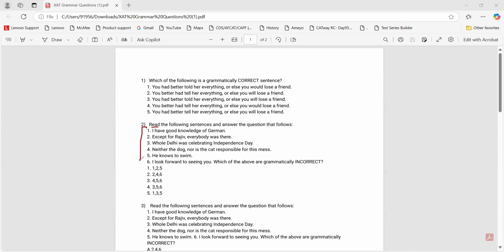Now, in this one, what would be the best strategy? To eliminate the options or to eliminate each sentence?